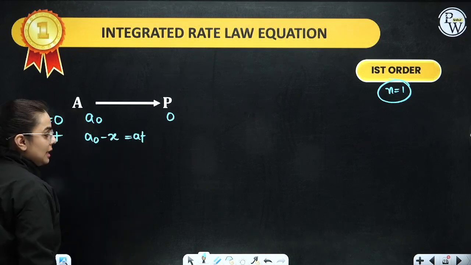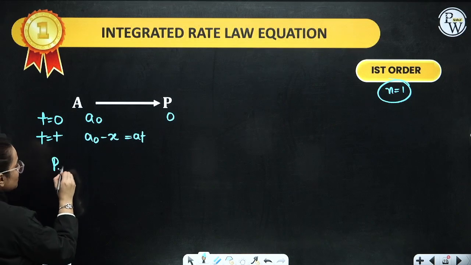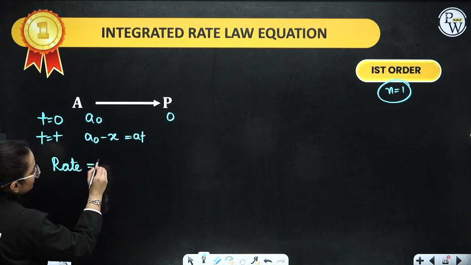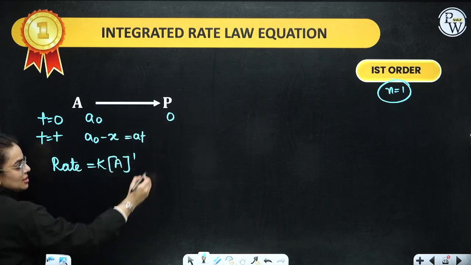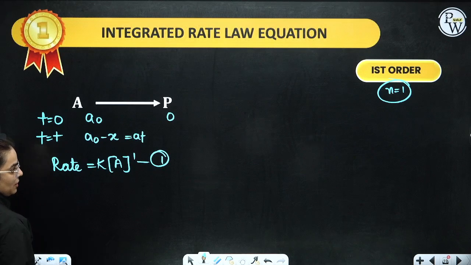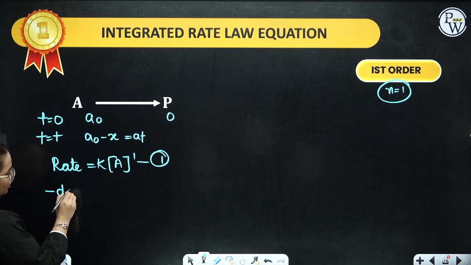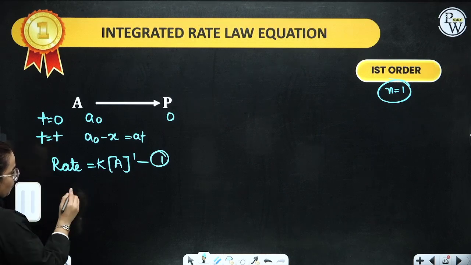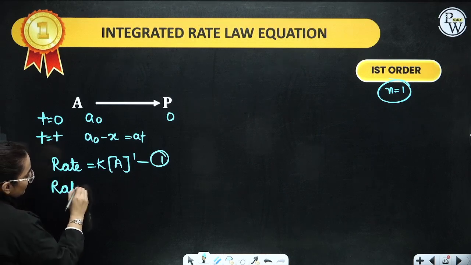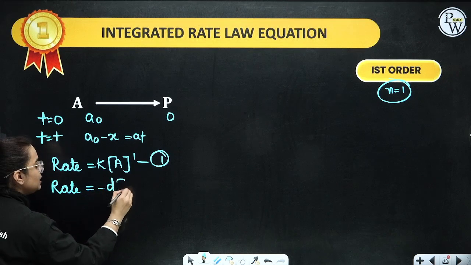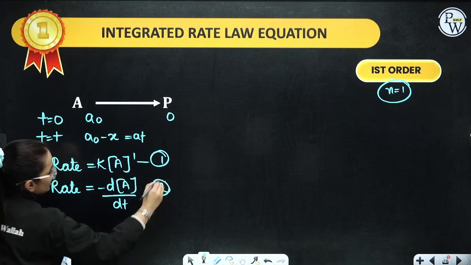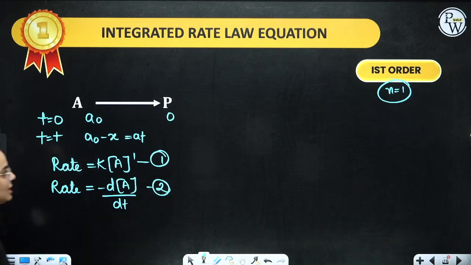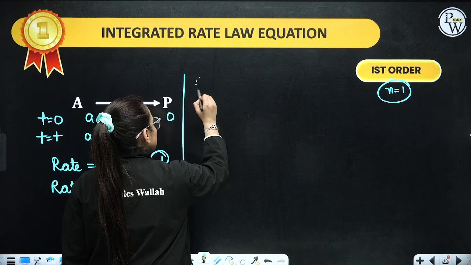Yes. Now, let's see. We know that as per the rate law equation, rate is equivalent to K into A power what? 1, because it is first order. So, let's consider this as the first equation. Now, you know as per the differential law, what is rate? Ma'am, rate is minus dA by dt. Yes, ma'am. So, let's consider it as the second equation. Now, let's compare the first and the second equation.